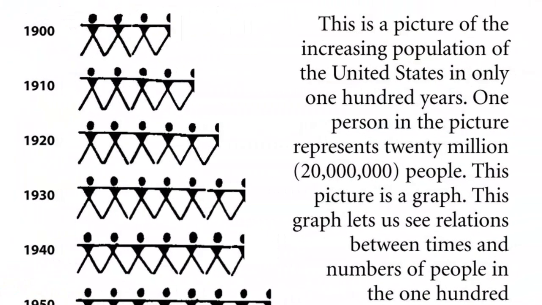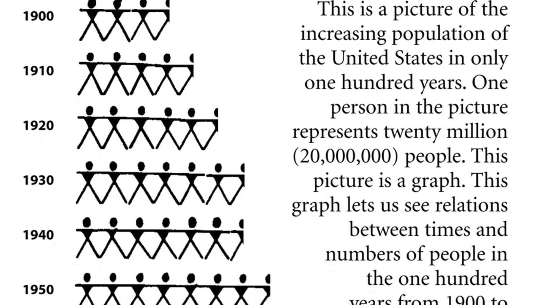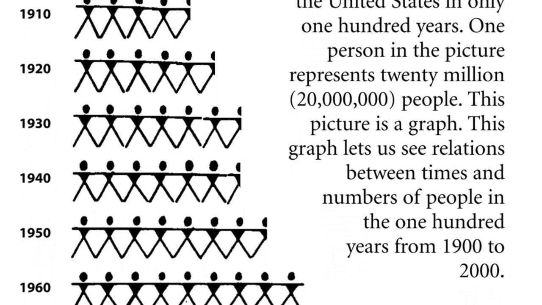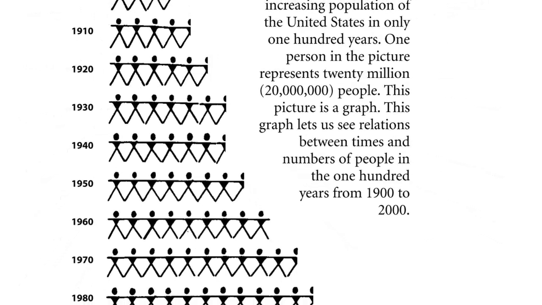This is a picture of the increasing population of the United States in only 100 years. One person in the picture represents 20 million people. This picture is a graph. This graph lets us see relations between times and numbers of people in the 100 years from 1900 to 2000.